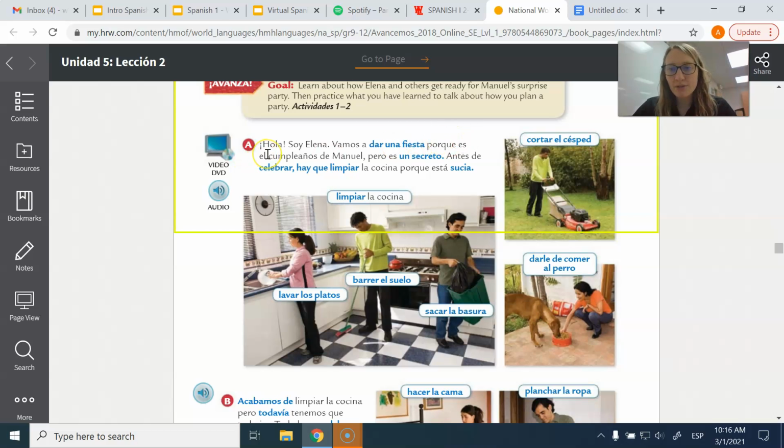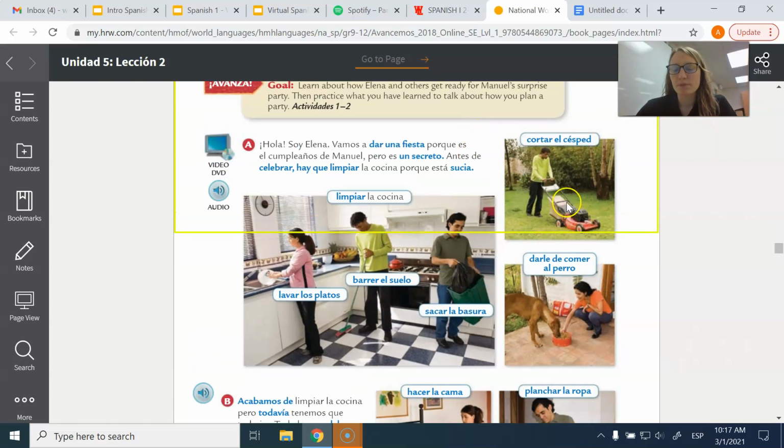Porque es el cumpleaños de Manuel. Cumpleaños, again, means birthday. The word año means year. So cumplir is like to complete. So the completed year, cumpleaños de Manuel, pero es un secreto. Shh. ¿Sí? Antes de celebrar, antes de means before. Antes de celebrar, hay que limpiar la cocina porque está sucia. So we're saying the kitchen needs to be cleaned because it's dirty. Hay que is just kind of a way to say it has to be done.